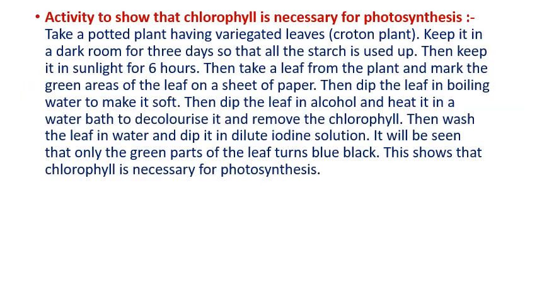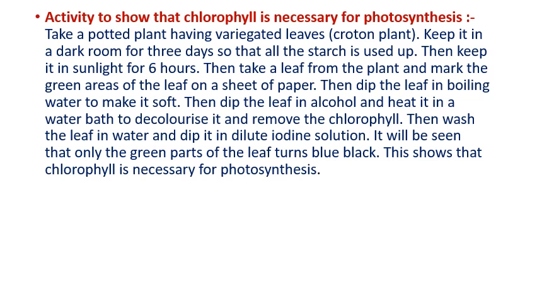There is an activity to understand that chlorophyll is necessary for photosynthesis. What we have to do for this is take a potted plant which has leaves, for example a croton plant. Keep it in a dark room for 3 days so that all the starch is used up. Then keep it in sunlight for 6 hours. Then take a leaf from the plant and mark the green areas of the leaf on a sheet of paper.